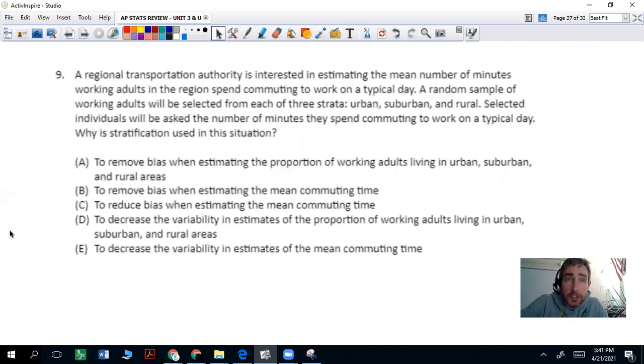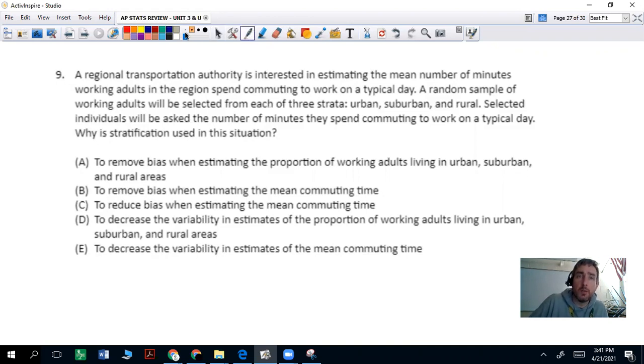Number 9, a regional transportation authority is interested in estimating the mean number of minutes working adults in the region spend commuting to work on a typical day. A random sample of working adults will be selected from each of 3 strata: urban, suburban, and rural. Selected individuals will be asked the number of minutes they spend commuting to work on a typical day. Why is stratification used in this situation?